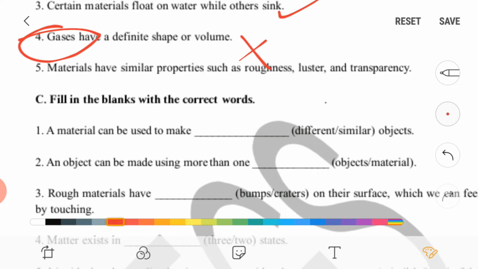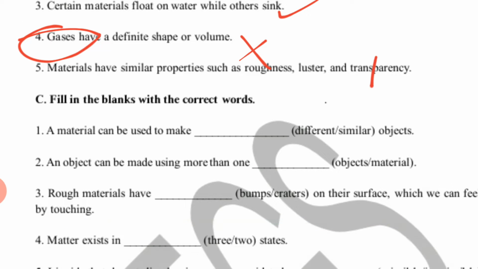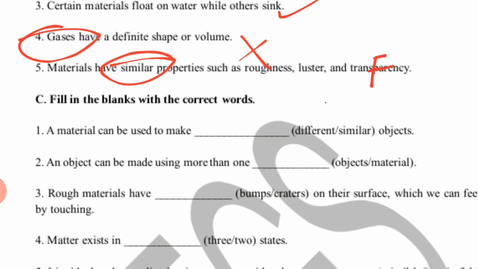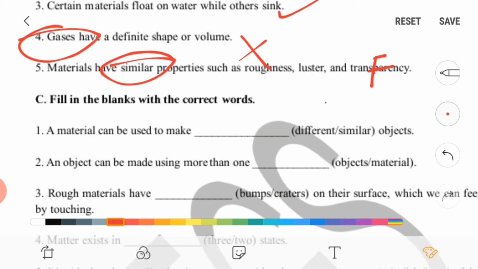Fifth one, materials have similar properties such as roughness, luster and transparency. So it is false. So what is right? So right answer is, materials have different properties such as roughness, luster and transparency. So remove this similar and write down different.